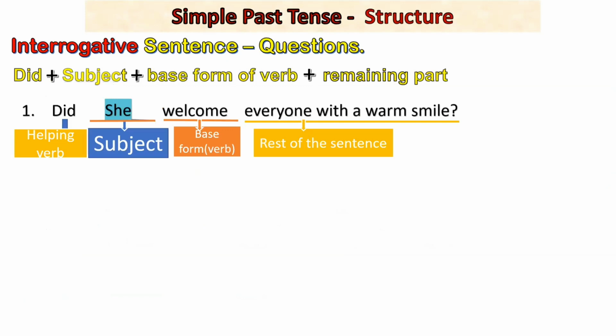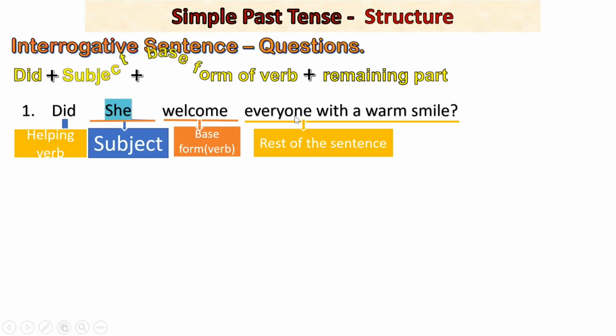Let's have a look at interrogative sentences. These are the question sentences. Did she welcome everyone with a warm smile? So what is the structure we are following here? Did is your helping verb. So the helping verb comes first when we are making a sentence interrogative. Did, then the subject will come, then again the base form of the verb. Yes, the base form of the main verb and the rest of the sentence. Did she welcome everyone with a warm smile?